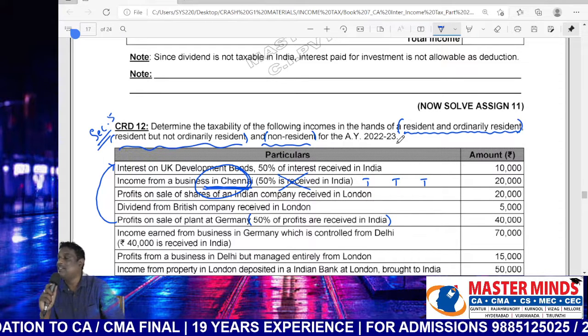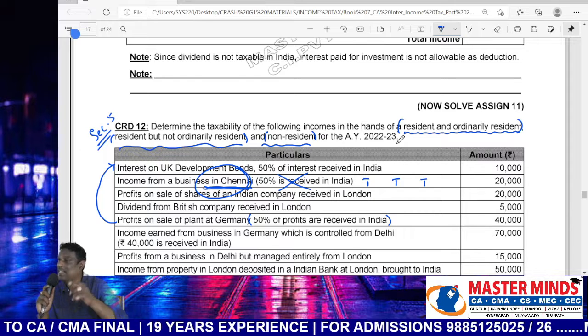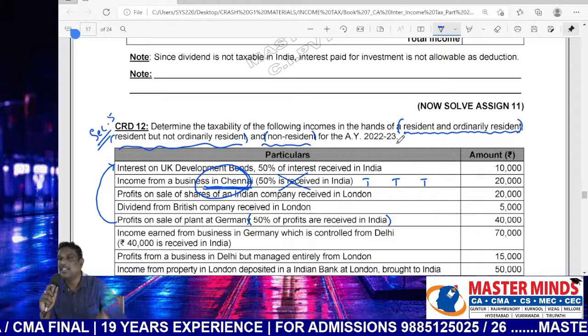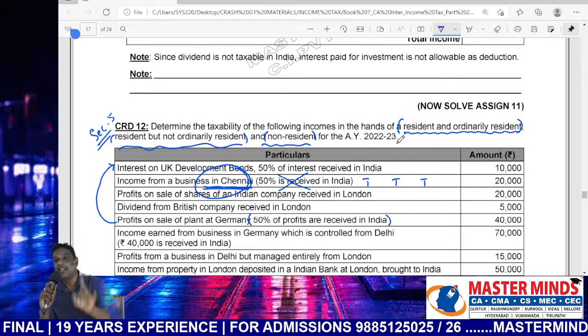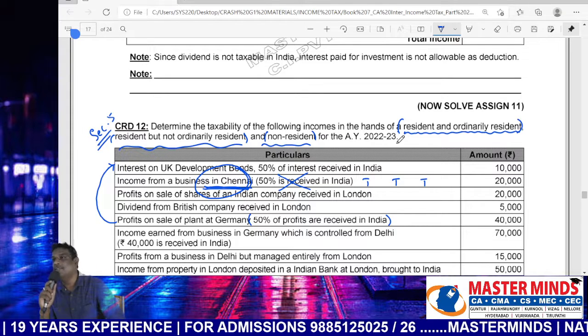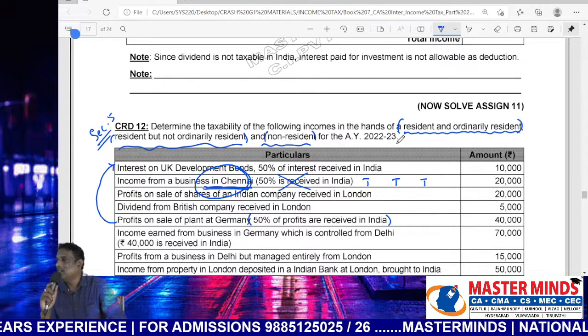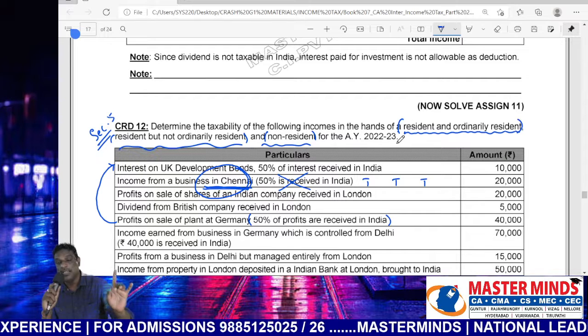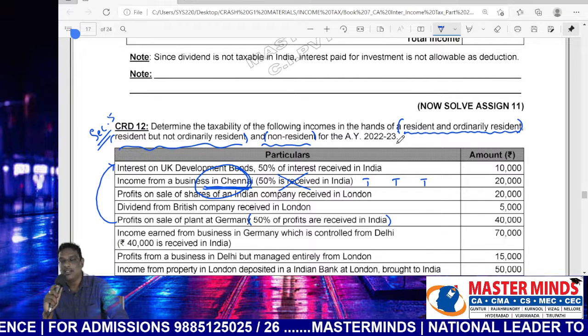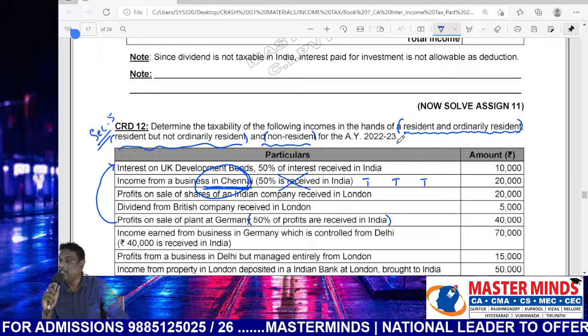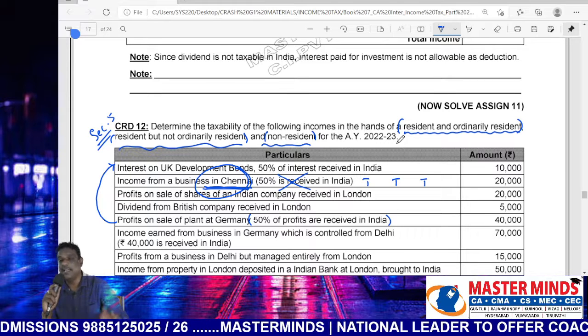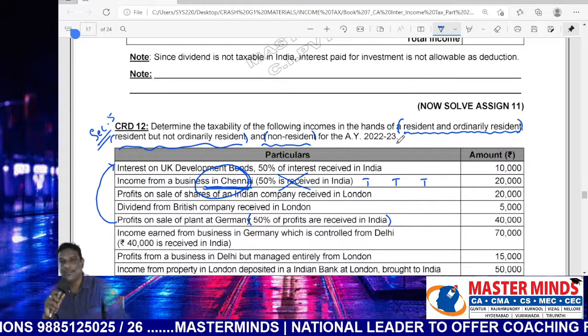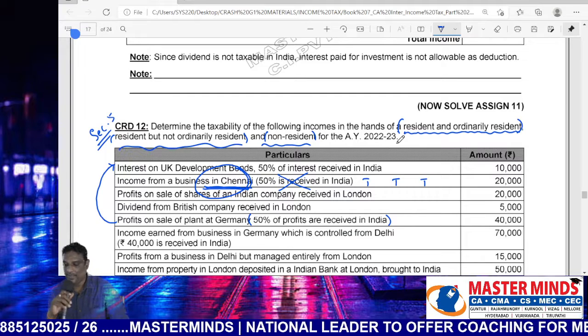Now domestic dividends are not eligible for exemption in the hands of shareholders. Therefore, now the shareholders are liable to pay tax on dividends declared even by a domestic company. So one of the important amendments in 2020. We will discuss the dividends concept in income from other sources clearly. Okay, thank you all.